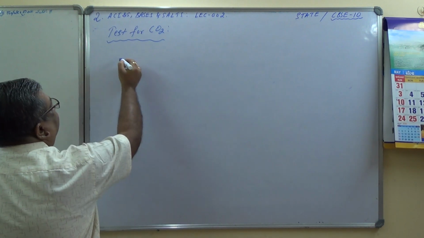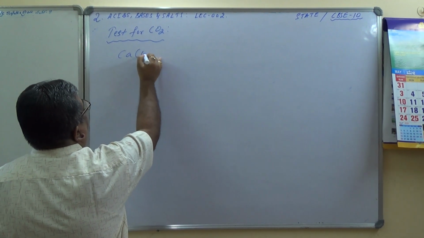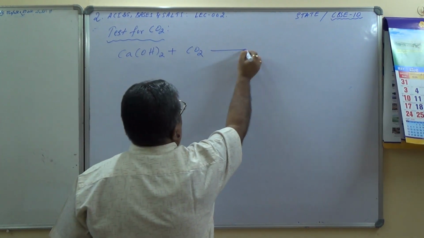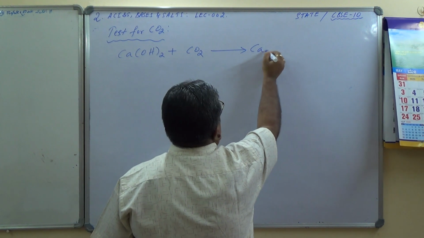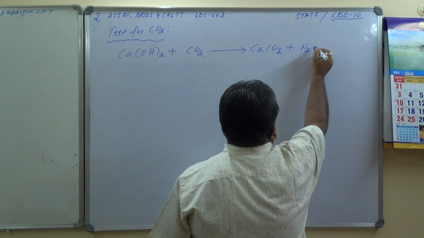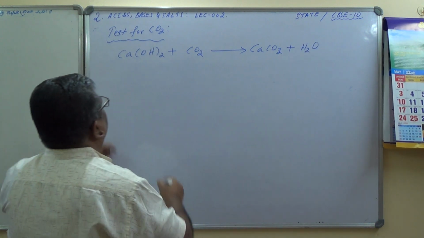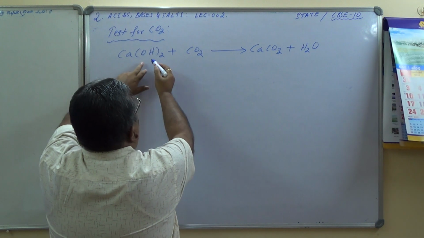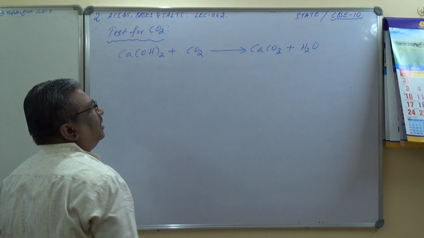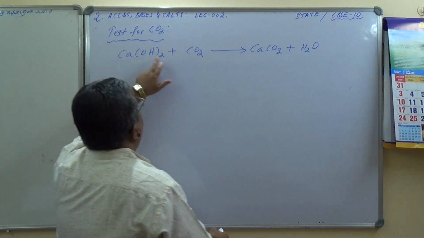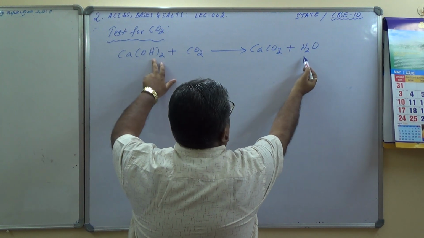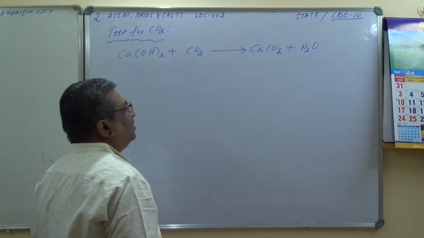First one, calcium hydroxide solution plus CO2 gives you CaCO3, calcium carbonate, plus water. Let us balance it. Ca(OH)2 plus CO2 gives CaCO3 plus H2O. It is balanced. Oxygen: 2 plus 2 is 4, 3 plus 1 is 4. Hydrogen 2, calcium 1, calcium 1. It is balanced.